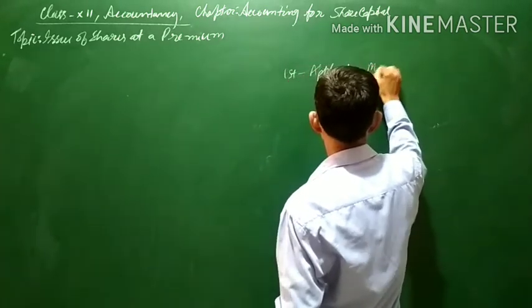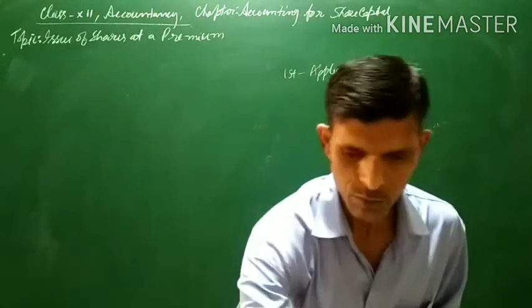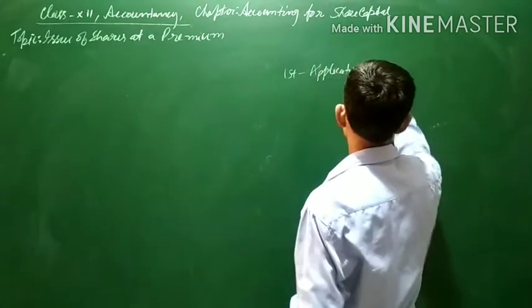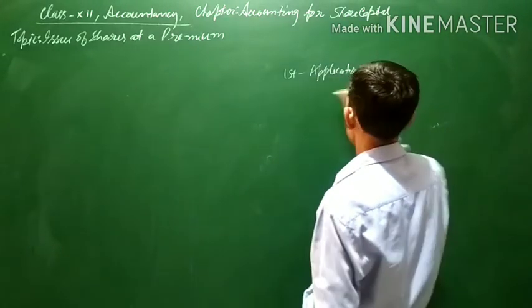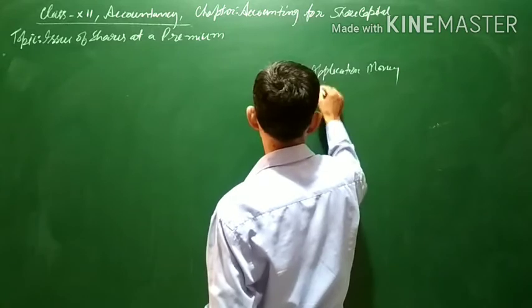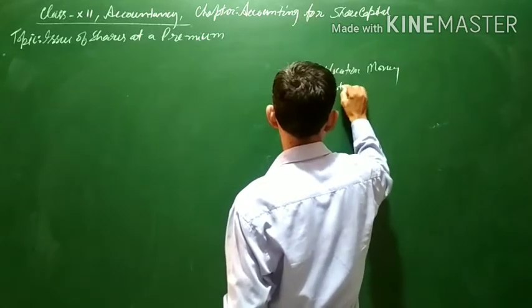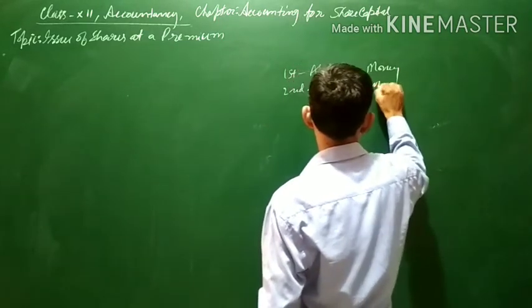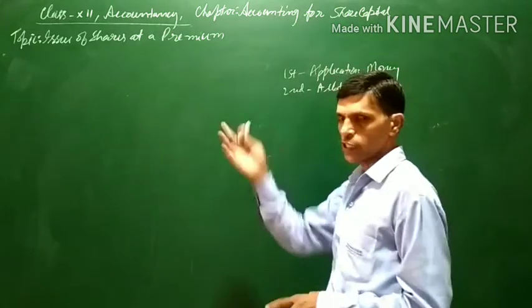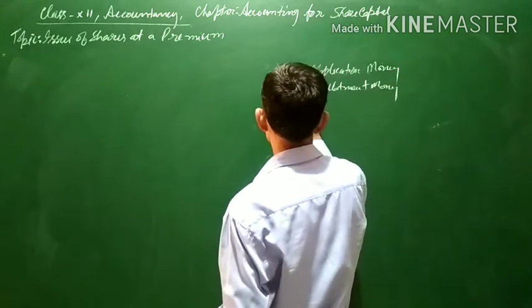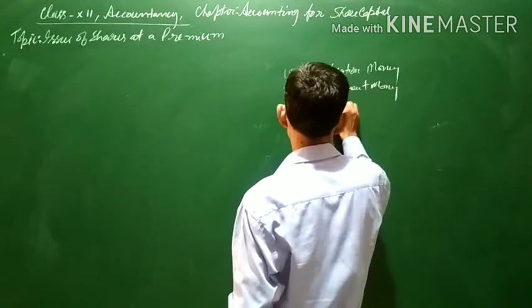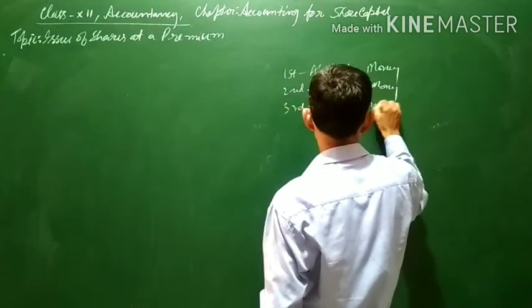Application money. The second installment will be known as allotment money. If there is a third installment, it will be called first call money.